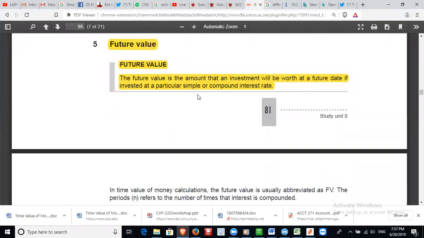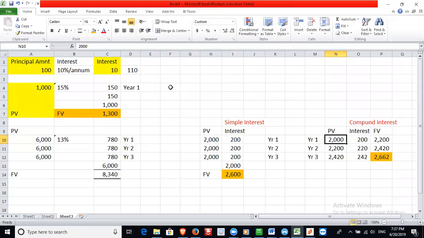Let's come to future value. Future value is the amount that an investment will be worth at a future date if invested at a particular simple or compound interest rate. So that's future value. Right? What we're saying about future value is the amount that an investment will be worth at a future date, whether invested using simple interest or compound interest.